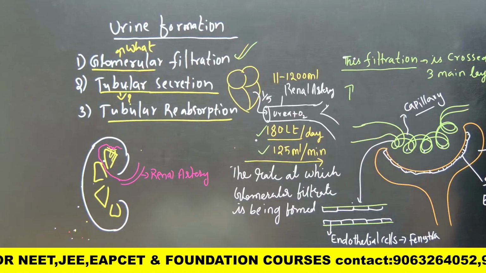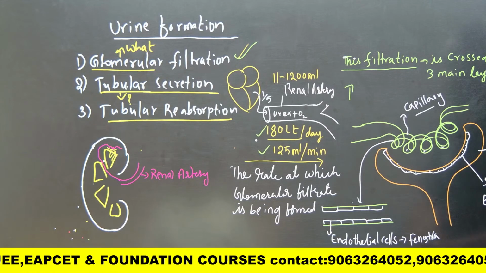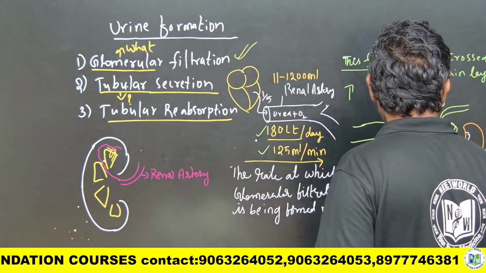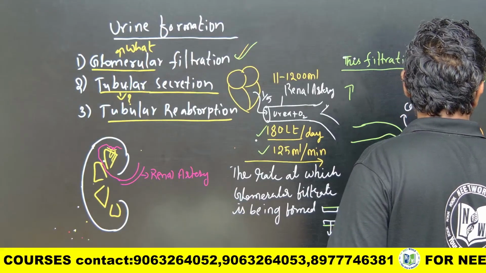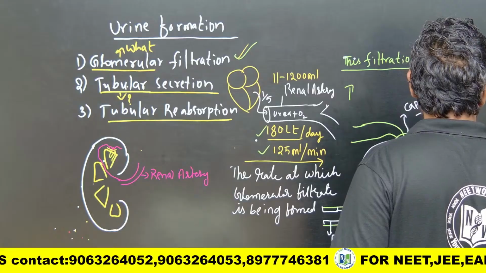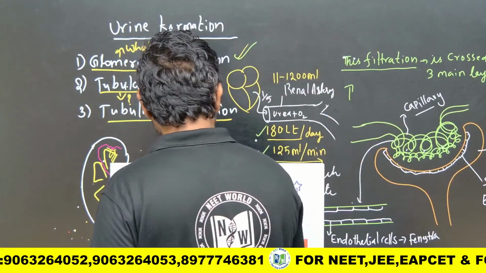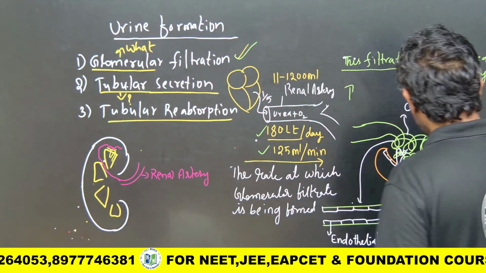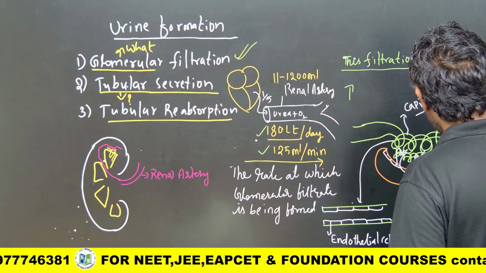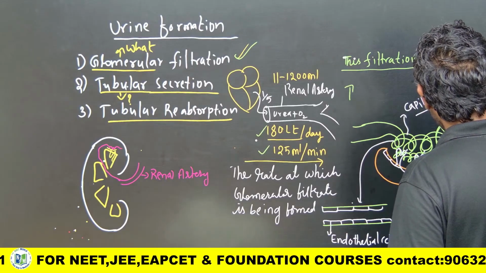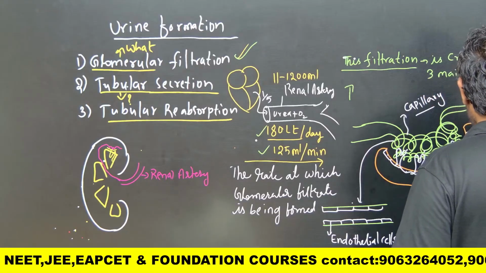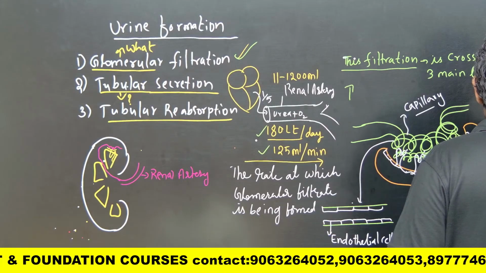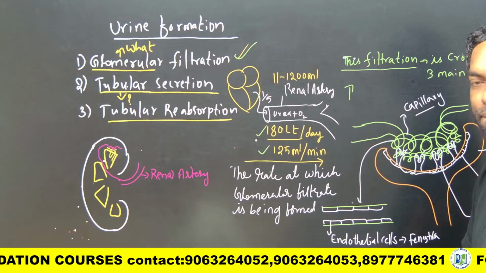Squamous epithelial cells. These squamous epithelial cells directly contact the glomerulus. They modify into finger-like structures, and these structures we call podocytes.